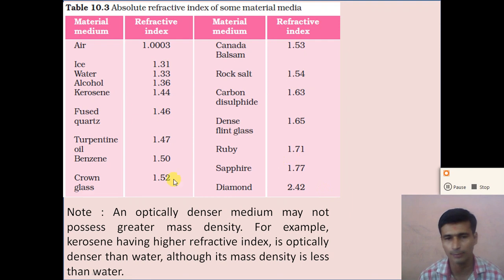So note down one point: an optically denser medium may not possess a greater mass density. For example, kerosene, having a higher refractive index, is optically denser than water, but the mass density of kerosene is less compared to water.